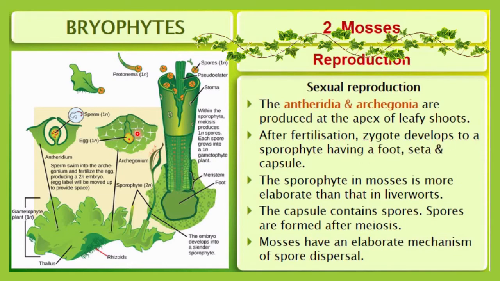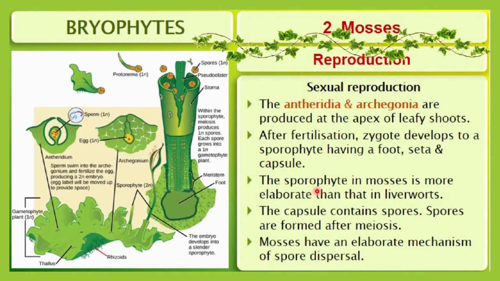Here you can see this is the sporophyte structure. After zygote formation it develops into the sporophyte, having a foot, seta and capsule. This one is the foot. This whole body is the seta. And finally the capsule, in which spores will be formed. So foot, then seta and capsule. Inside the capsule spores will be formed.